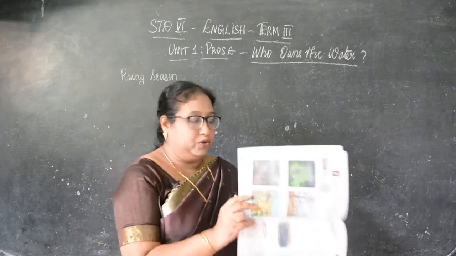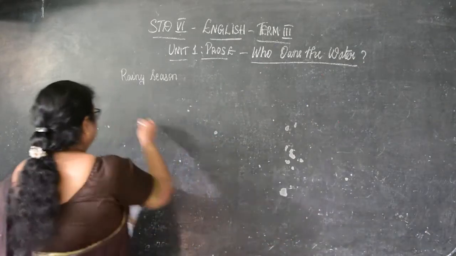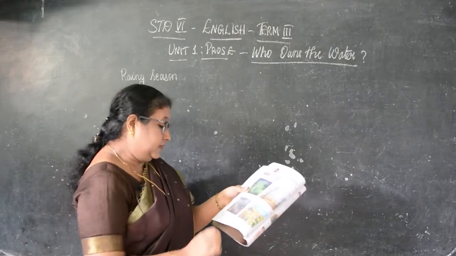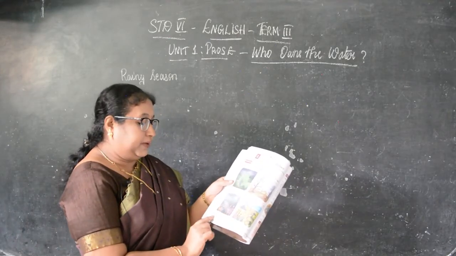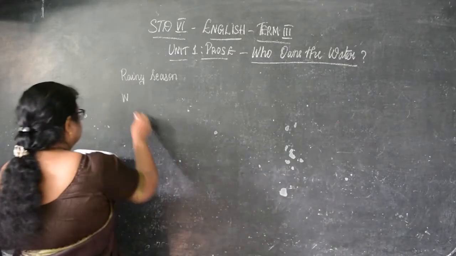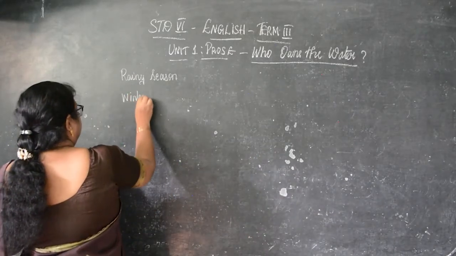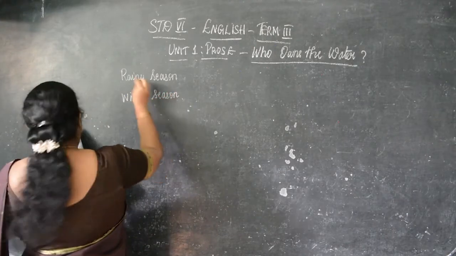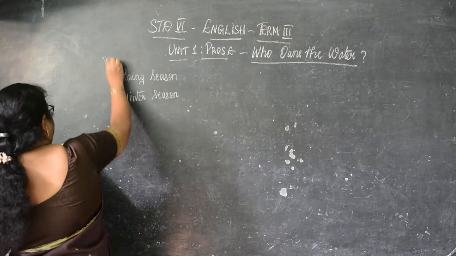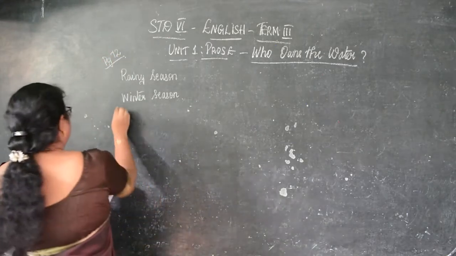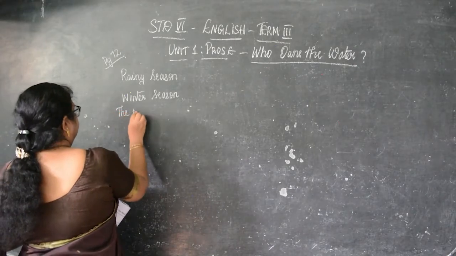And the next is, which season is shown in this picture? What are the people doing? So it is a picture shown here, that is people. It's a winter season, children, where the people are warming their hands by lighting a fire. Okay, it's a winter season. You have to write there, children. After you get your book, you can take down in your book. Okay, winter season. The people are